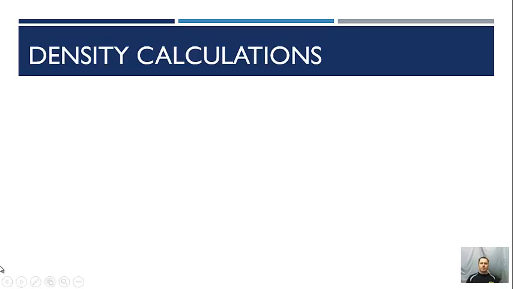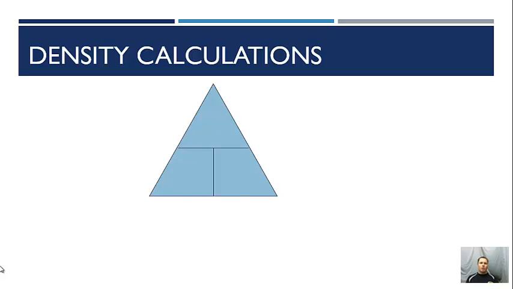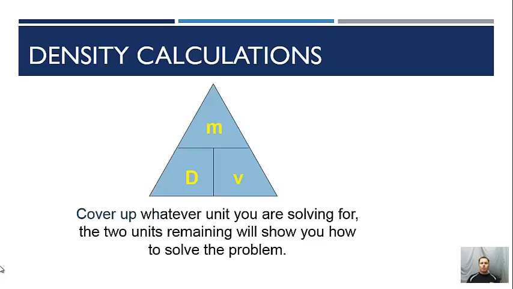Okay, let's talk about how we do our density calculations. We said density equals mass divided by volume. So what we use, and hopefully you've seen this before, is what we call the density triangle. Density is equal to mass divided by volume. And how you use this is this. You're going to cover up whatever unit you're looking for, and the other two units are how you're going to solve it. So when one variable is on top of the other, that means divide. When they're side by side, that means multiply.